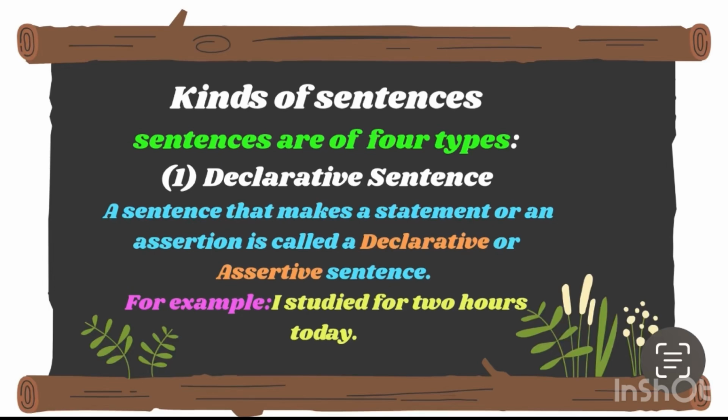And declarative sentences need not be only positive sentences. Declarative sentences can also be negative sentences as well. Here, in place of saying I studied for 2 hours today, I can also state that I did not study for 2 hours today. Whether it's a positive sentence or a negative sentence, it is a declarative sentence. That means declarative sentences are positive declarative sentences or negative declarative sentences.